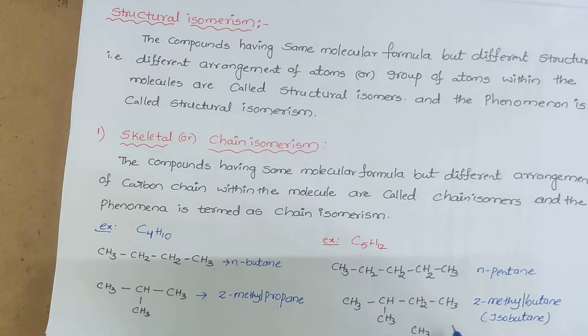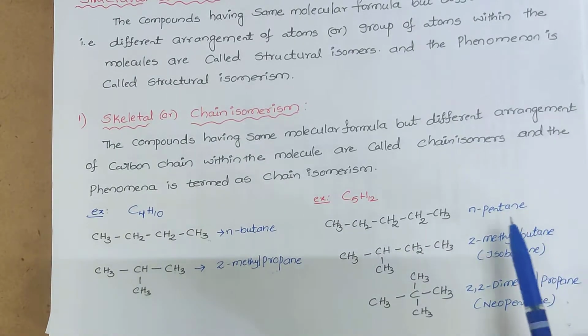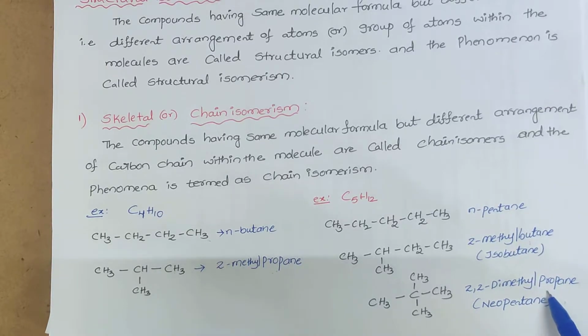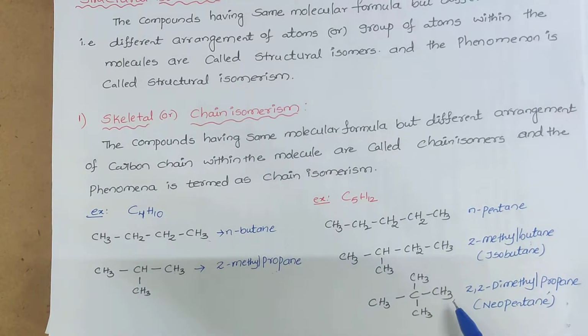Then comes another one, C5H12. These three have the same molecular formula but their carbon skeleton is different. Here all are in a straight chain, here one branch is there, here two branches are there. So here the root word is pent, here the root word is but, here the root word is prop. All three have the same molecular formula but differ in the carbon skeleton. Such type of isomerism is called skeletal or chain isomerism.